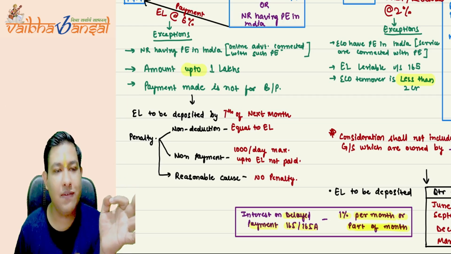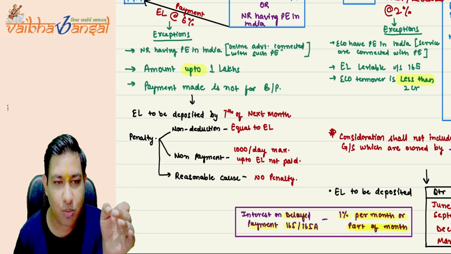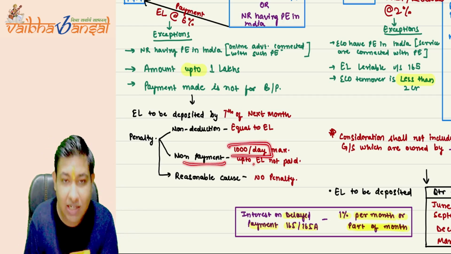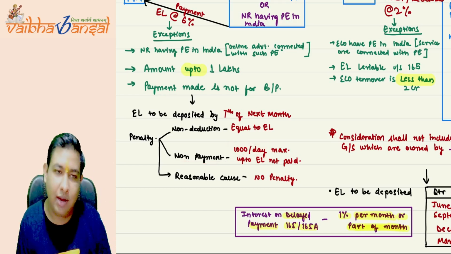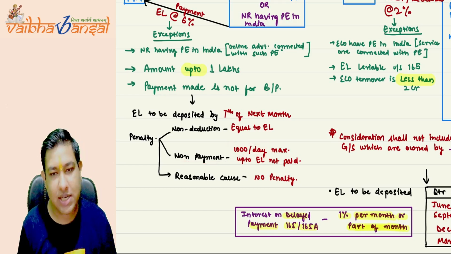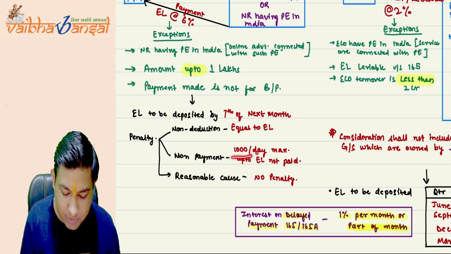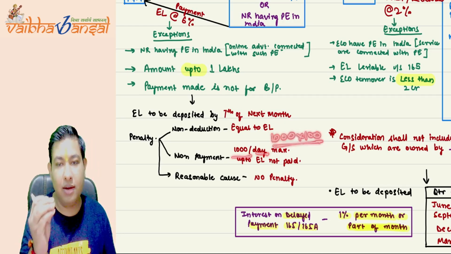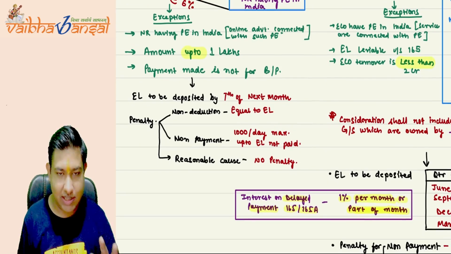If the equalization levy not paid is 1 lakh rupees, the penalty will only be 1 lakh rupees itself. So 1,000 per day is 1,000 multiplied by 100, so the 100-day penalty will be applicable to you.